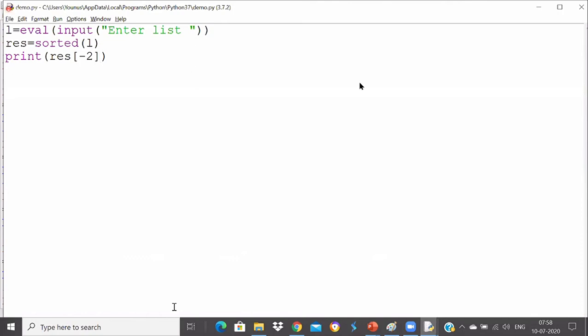If the same question had been asked in C or in Java, it would be a little different. I hope this is okay, guys. Is this example okay for everyone? How to get the second largest element?